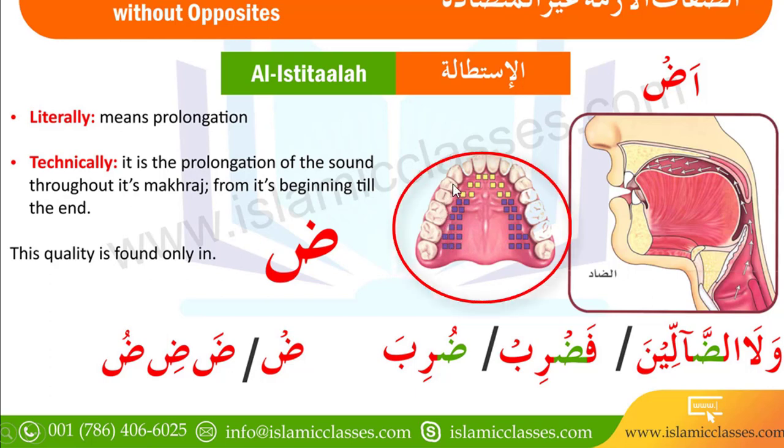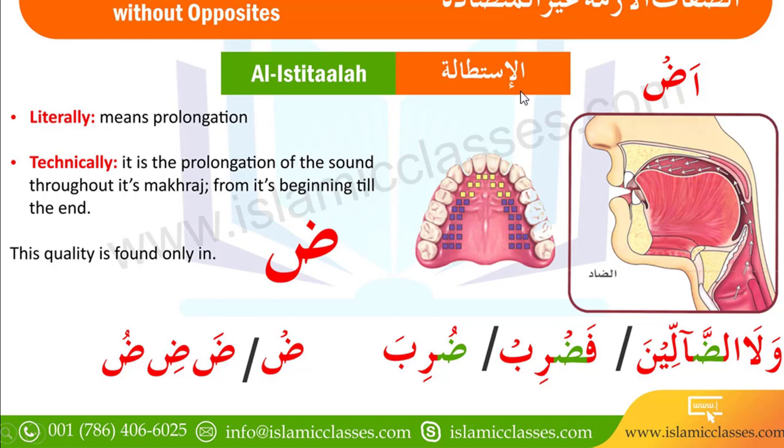All of this place we call Hafatul Lisan, the purple one, and the yellow one we call Taraful Lisan. So when the tongue touches this complete place on the upper side, the sound is blocked here.